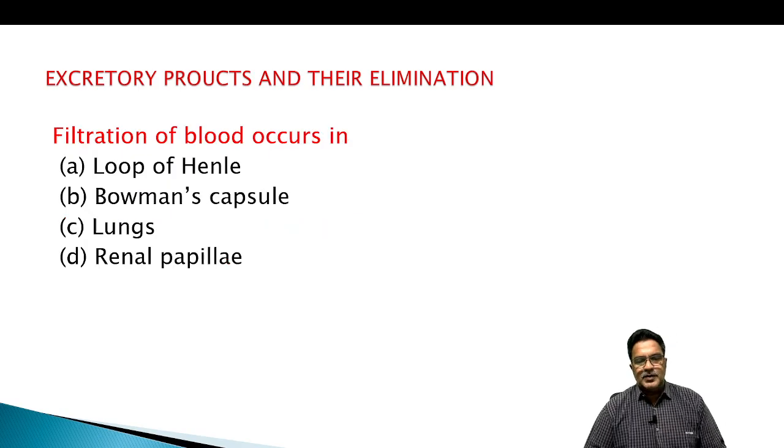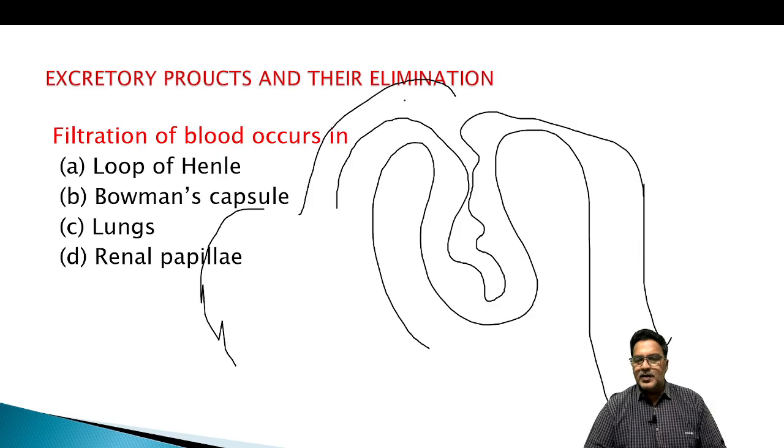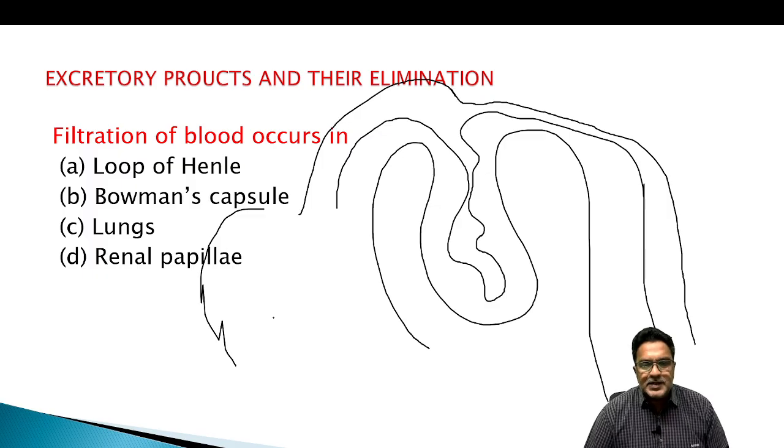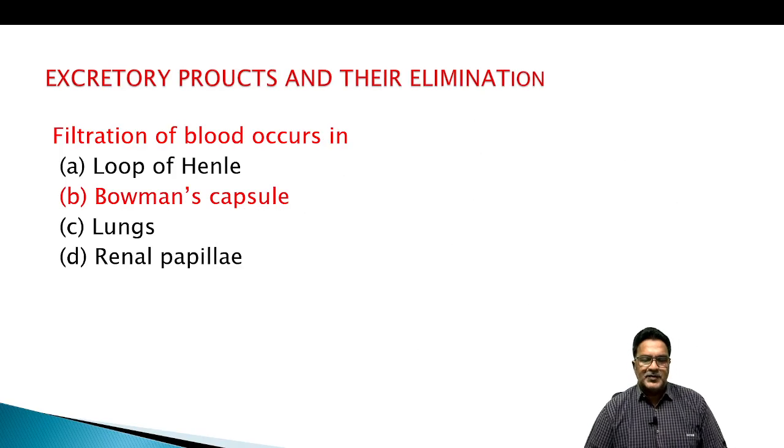Proximal convoluted tubule. Filtration of blood occurs in. Let me show you. This is a Bowman's capsule. Our afferent arteriole came here in the form of glomerulus and goes out in the form of efferent arteriole. So where does the filtration of blood occur? Here it is. This is the filtration. The blood capillary came to give excretory wastes, and our Bowman's capsule is ready to take them. So what is our answer? Loop of Henle, Bowman's capsule and lungs. Our answer is Bowman's capsule.